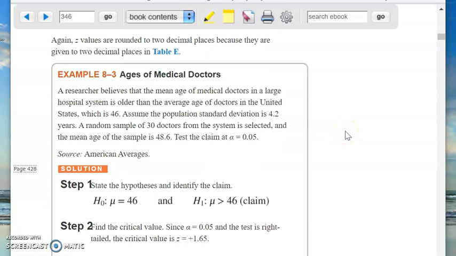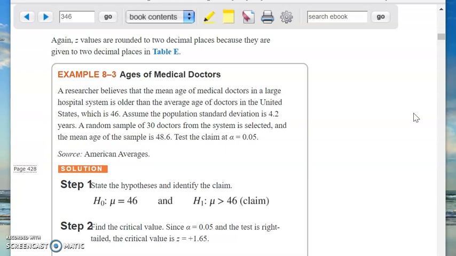The researcher believes that the mean age of medical doctors in a large system is older than the average age of doctors in the United States, which is 46. As you read this problem, bear with me on this, and please take my advice. I think I'm giving you good advice. Write down the information. Write down what you're given. So you should write down "given," and number the points: point number 1, point number 2, point number 3, and so forth. Of course, you can organize it any way you want, but write down what you're given.